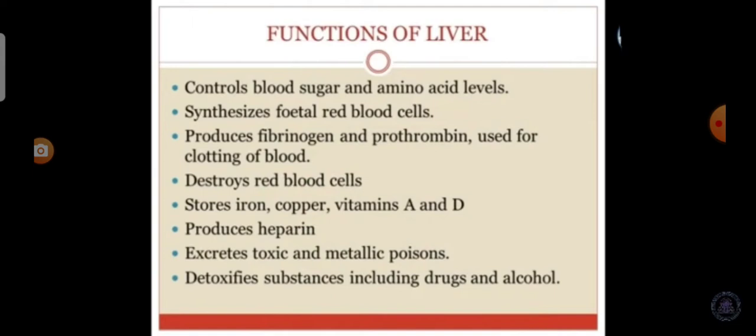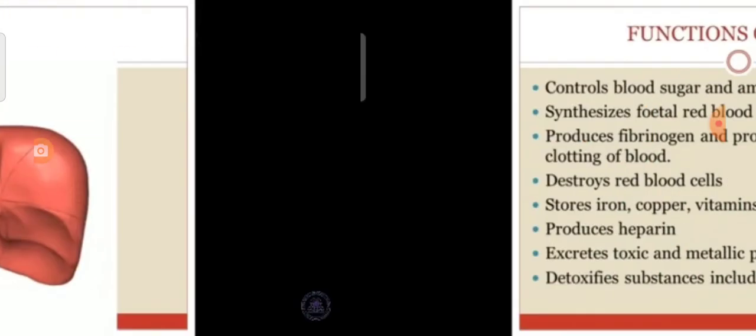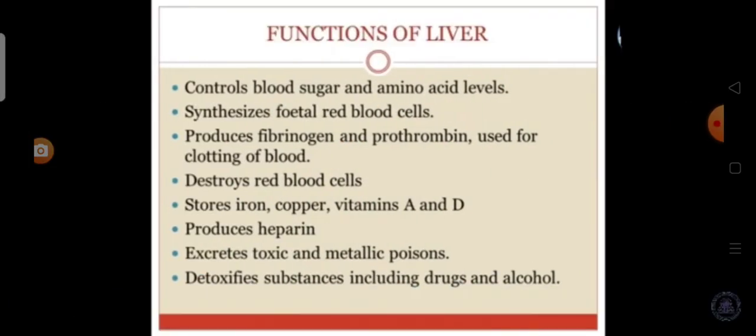The liver controls the blood sugar and amino acid levels. It synthesizes fetal red blood cells and produces fibrinogen and prothrombin that are used for clotting of blood. It destroys red blood cells. It stores iron, copper, vitamin A and D. It produces heparin. The liver excretes toxic and metallic poisons. It detoxifies substances including drugs and alcohol.